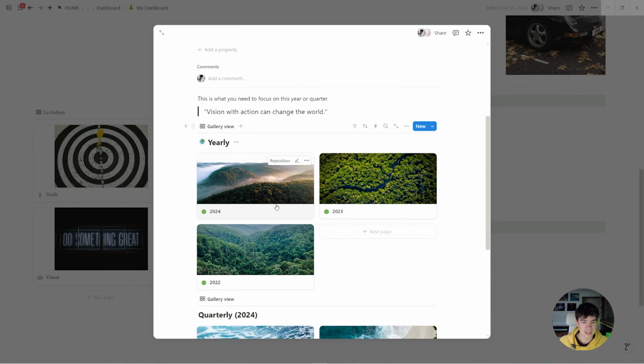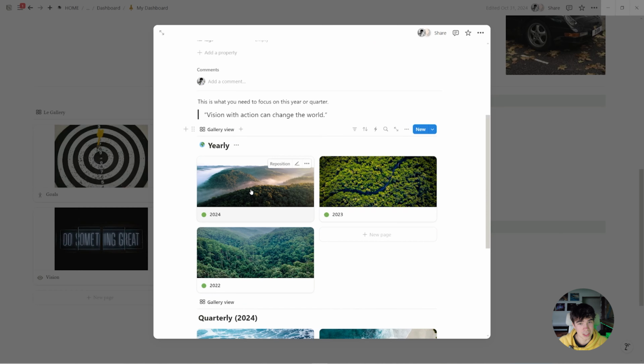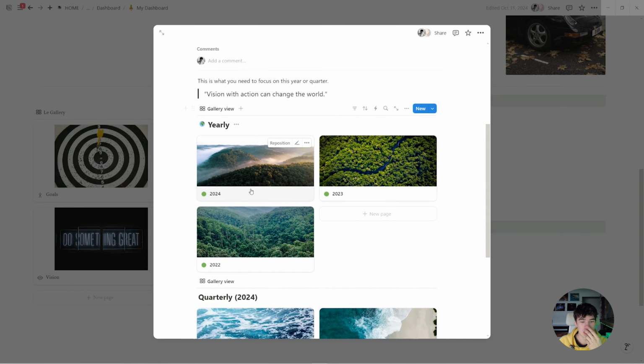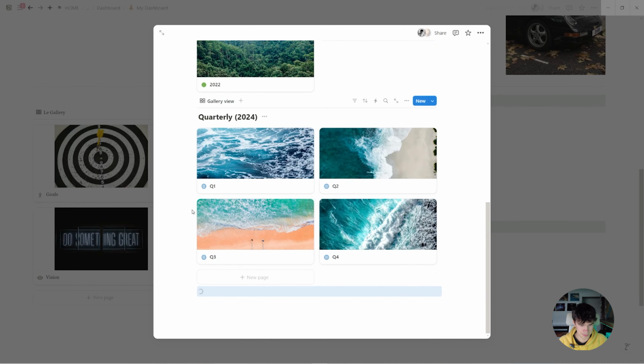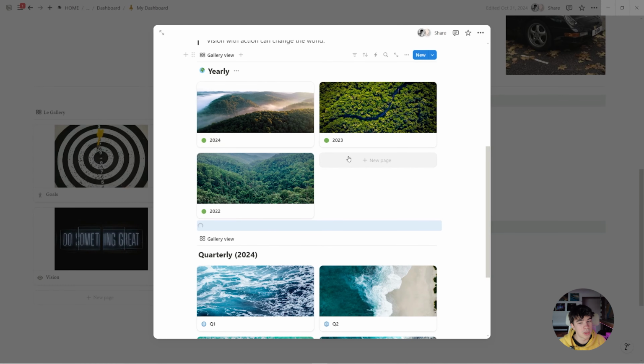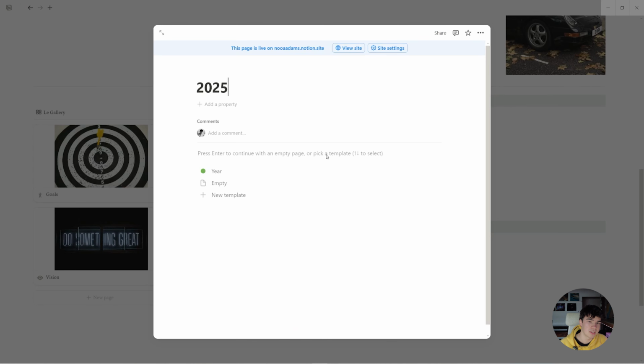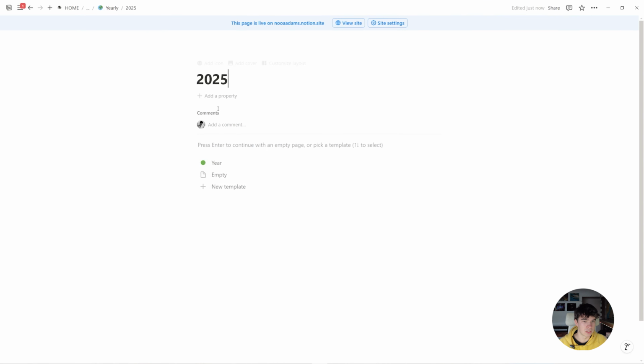I set a vision, like I'm envisioning where I want to be by the end of the year, right? So the way I do that is I have a quarterly and I have a yearly vision. The reason why I do that is to split, to categorize, to further delegate, to optimize my system here. So it's a new year, right? It's 2025. So we'll put 2025 into here in this new page inside of our vision database.